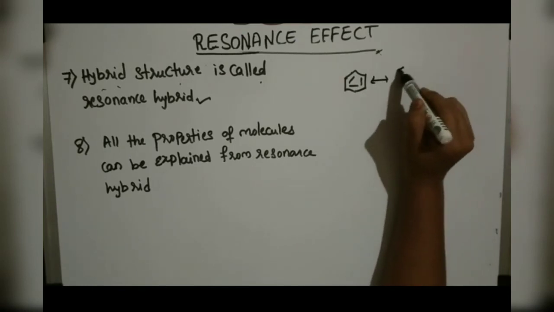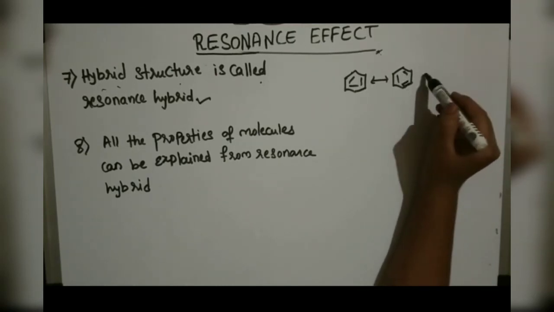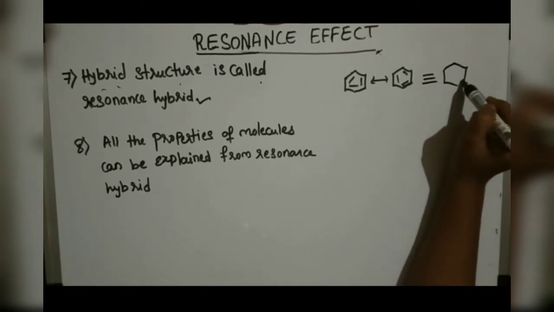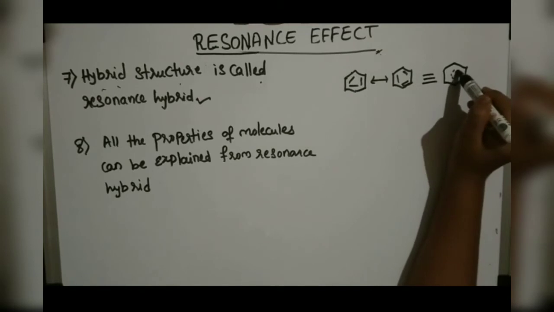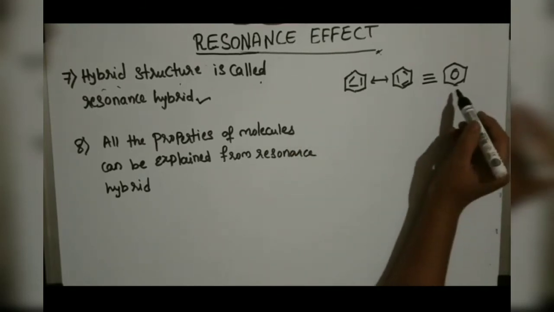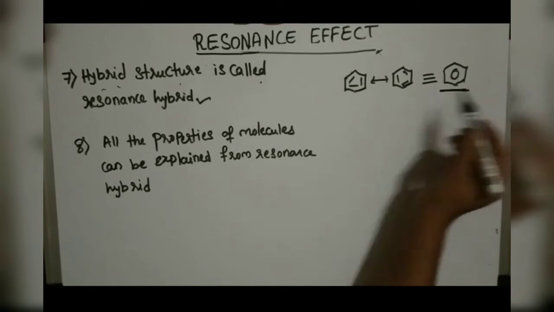Other examples I will give you later on, and in those we will also discuss how the types go in the structure. So here we write dotted lines, or you can write a round. Okay, so this is the resonance hybrid, or a hybrid structure, as we can name it.